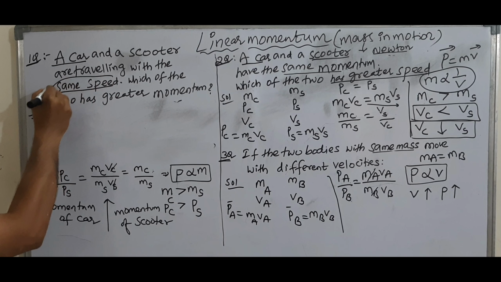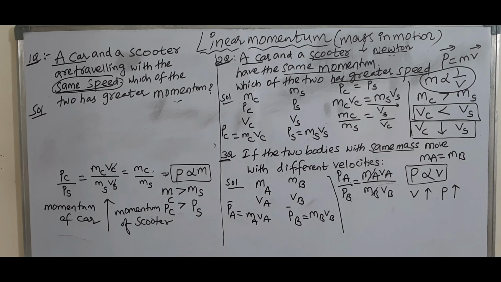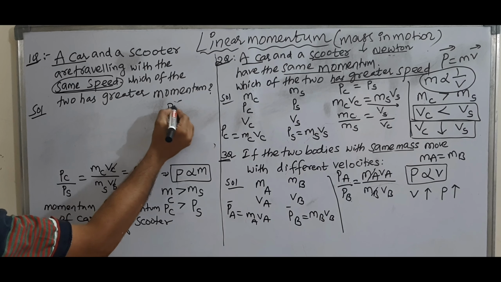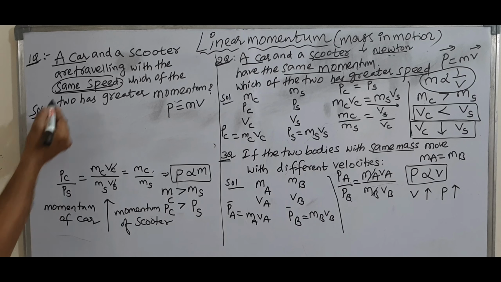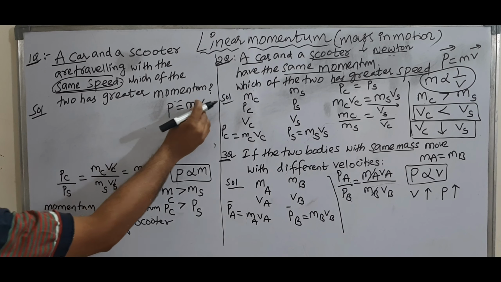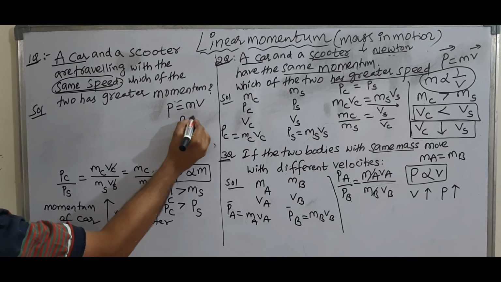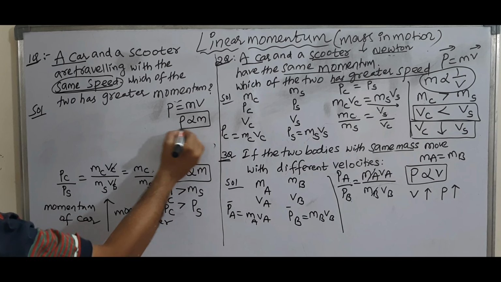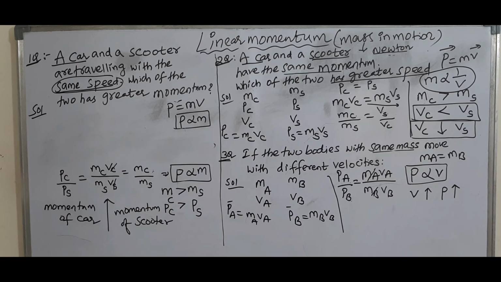First observe which one is constant. Here speed is constant. Write the formula: momentum is equal to mass into velocity. If speed is constant, that means V is constant. Removing the constant, how are these two related? Directly proportional. So momentum and mass are directly proportional.